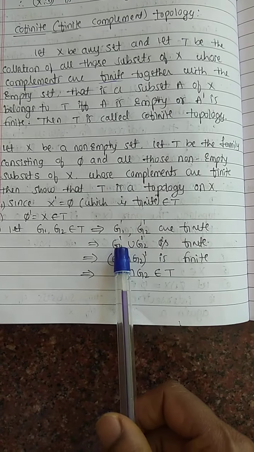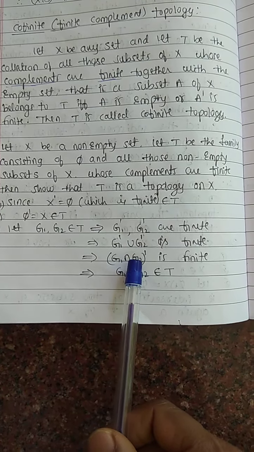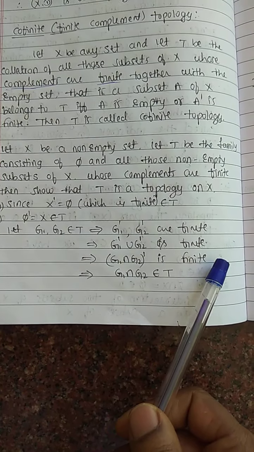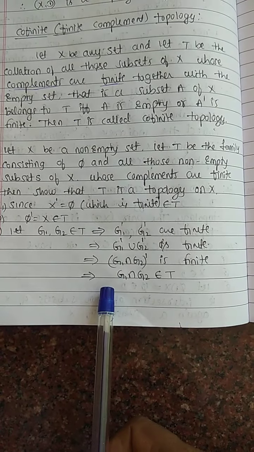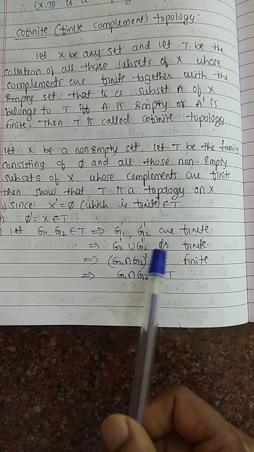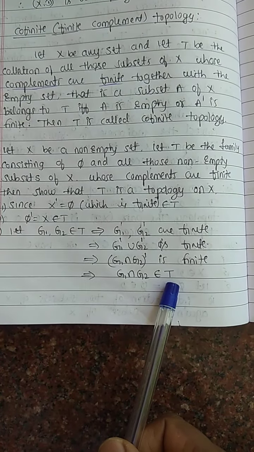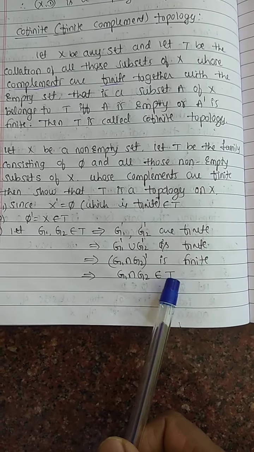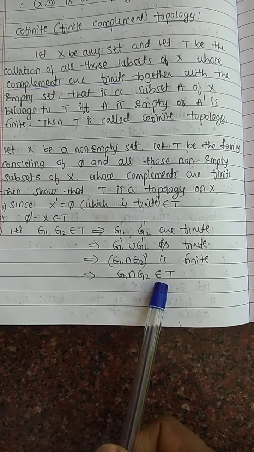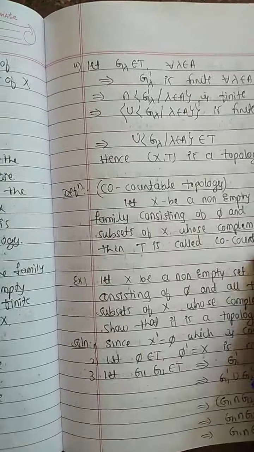By De Morgan's law, this can be written as (G1 ∩ G2)' is finite. This implies the complement is finite, so the element should be in the topology T. That is, G1 ∩ G2 belongs to T.